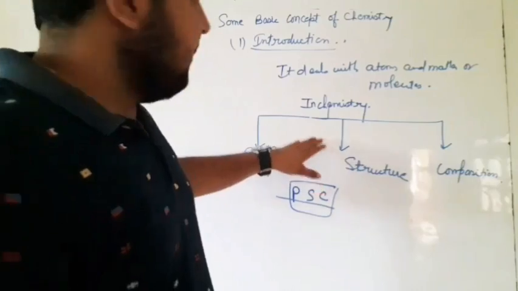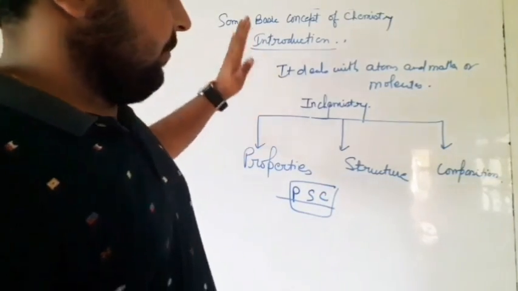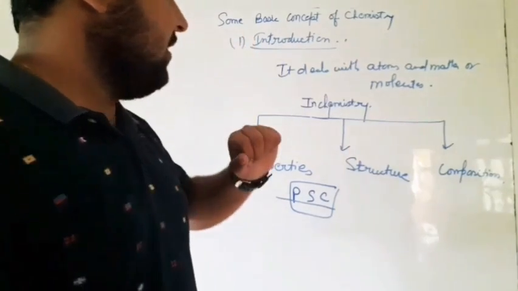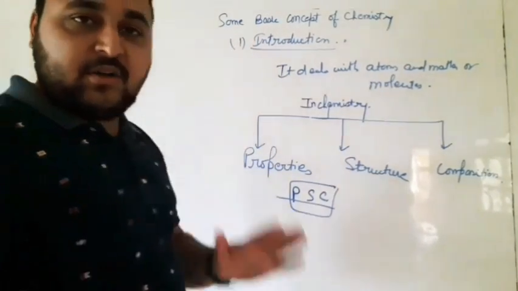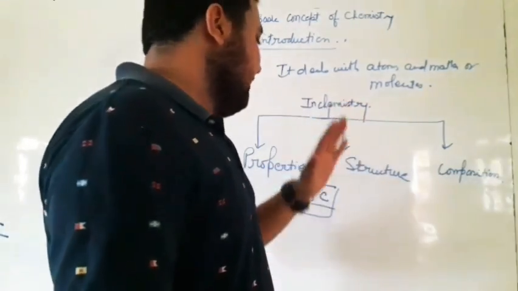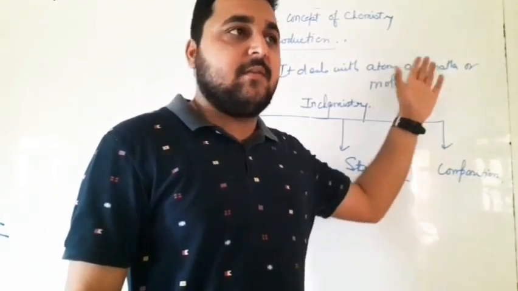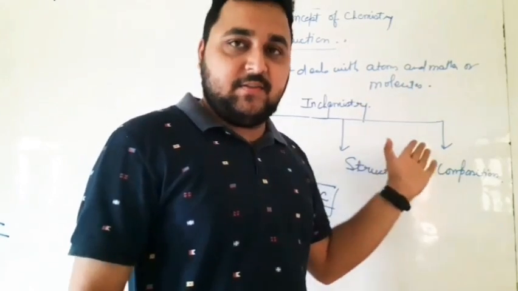So now the exact and final definition: chemistry is a branch of science which deals with the structures, properties and composition of molecules, compounds or substances.